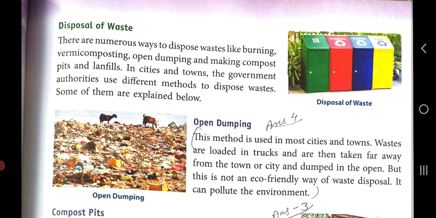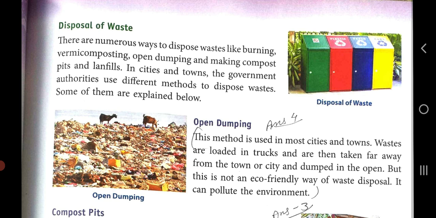Then I have told you about non-biodegradable waste. They do not decompose naturally. They take thousands of years to decompose. Plastic is very harmful for the environment. Poisonous chemical substances, bottles and cans are some non-biodegradable waste.